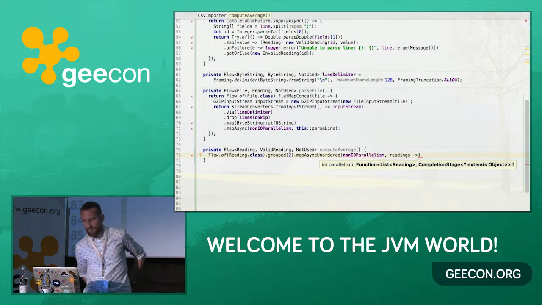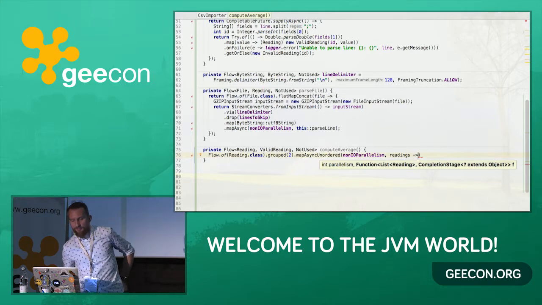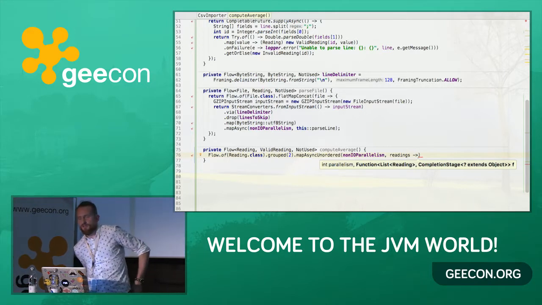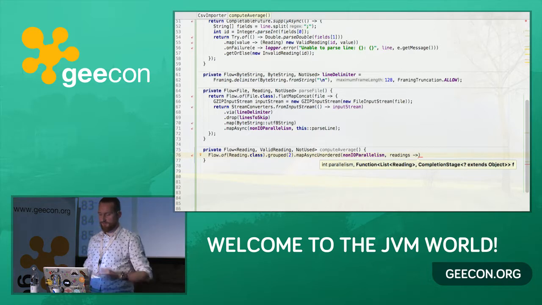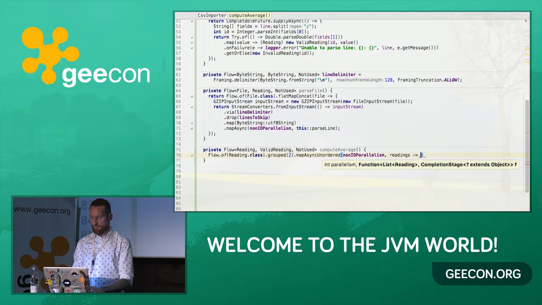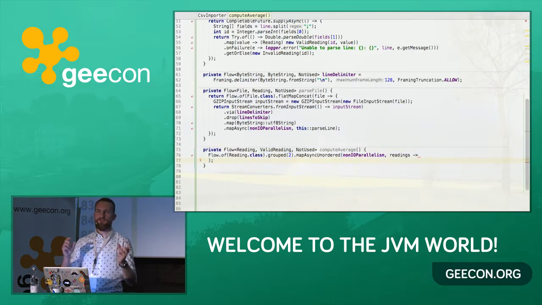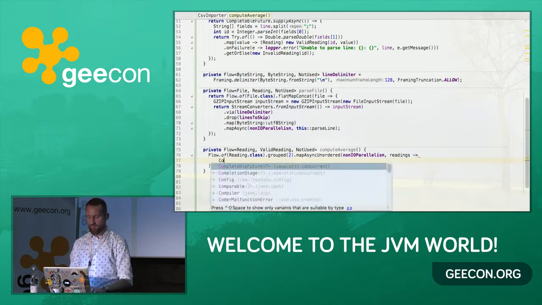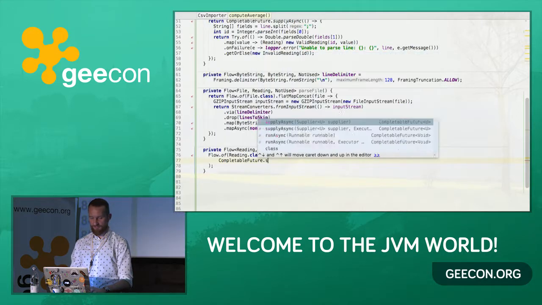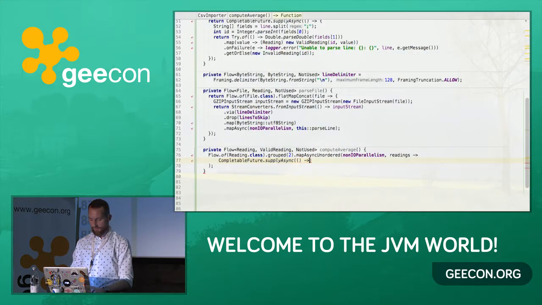Okay, we're back. So we are using mapAsyncUnordered because we don't care about the order of the emitted values. We're using the non-IO parallelism once again because this is a non-IO operation. And what we're going to get inside our flow is a sequence of readings. It will always be 2 readings, so actually it's a group of 2. And now, since the method is still mapAsync, we need to provide an async result. So once again, we're going to use the CompletableFuture supplyAsync to do the computation.